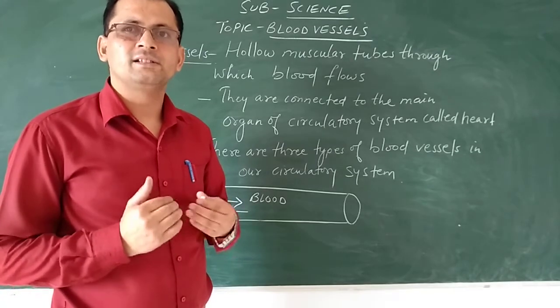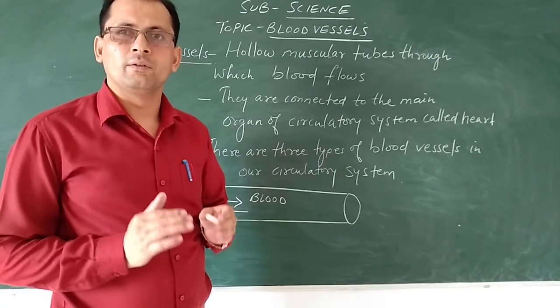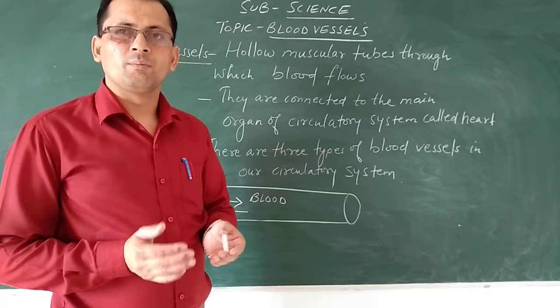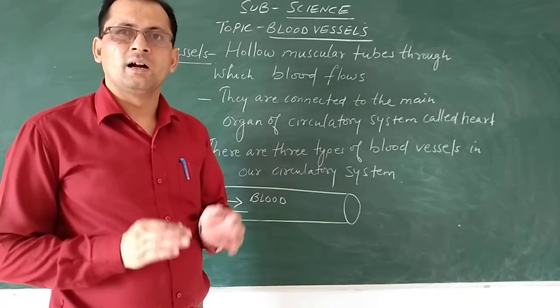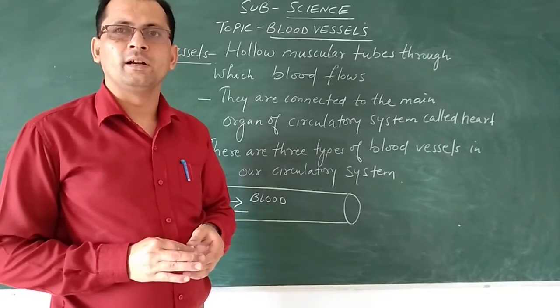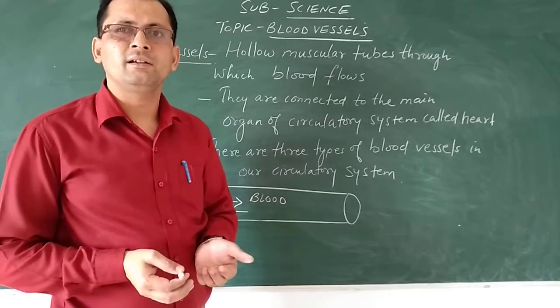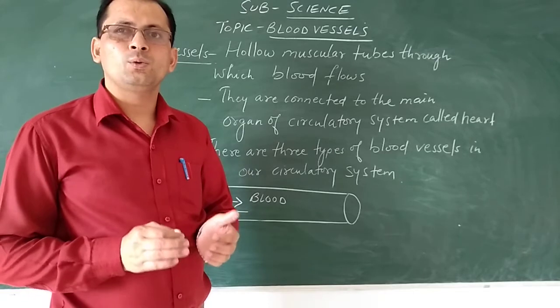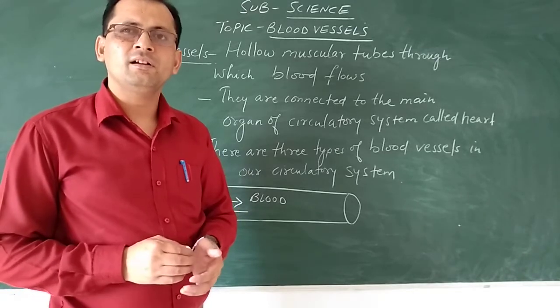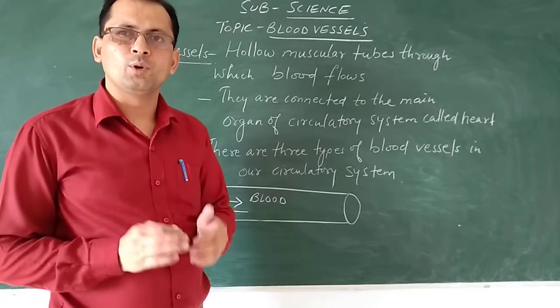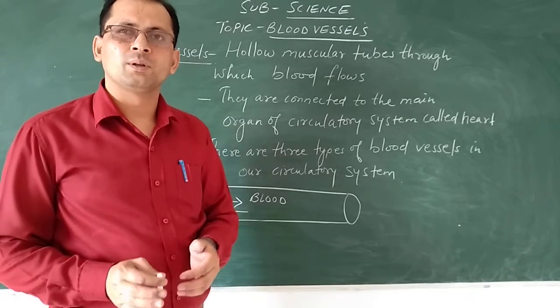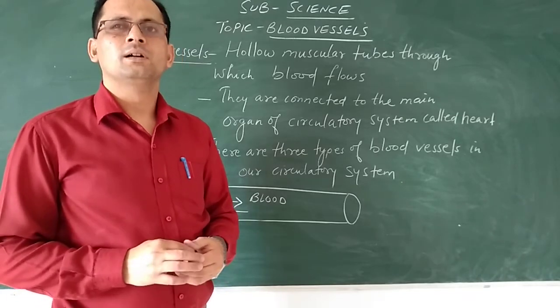Our heart is the main organ of our circulatory system, because the heart is the pumping organ of the body. It is continuously supplying oxygen-rich blood to the body and receiving deoxygenated or impure blood from different parts of the body back to the heart.